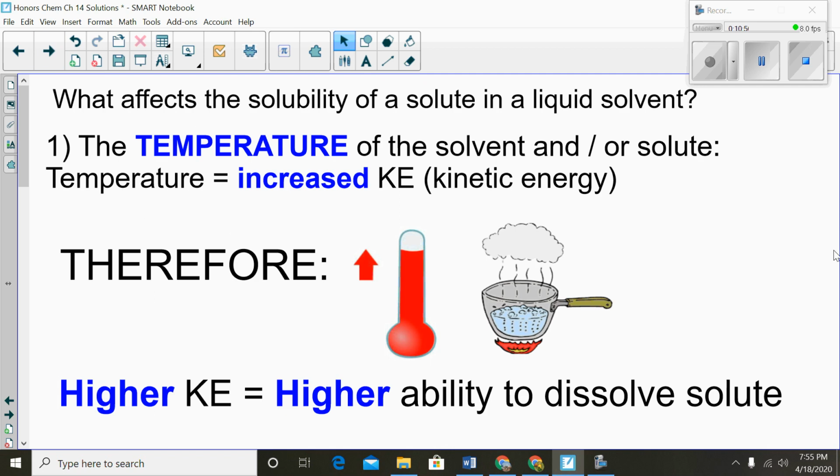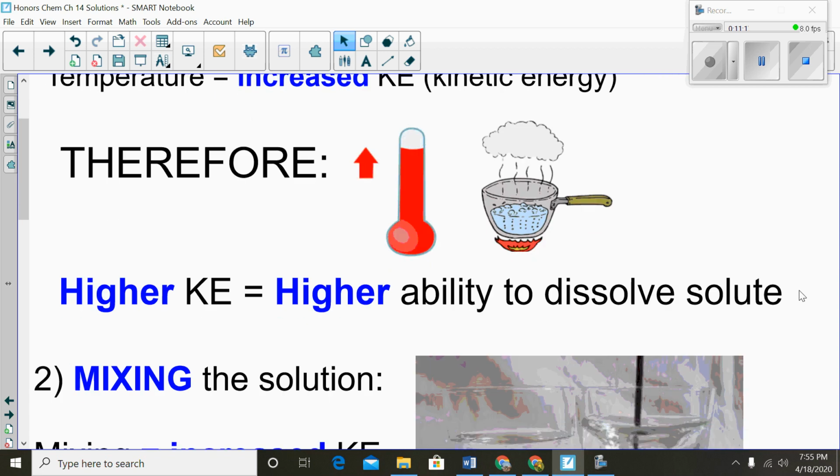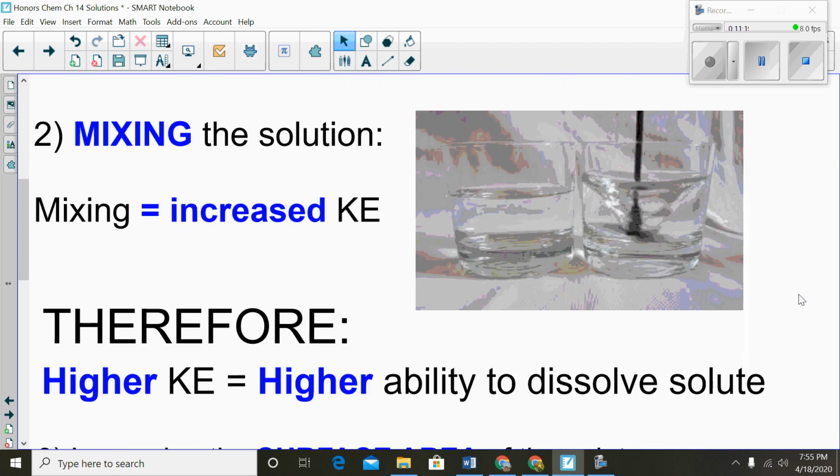All right, now what affects the solubility of a solute in a liquid solvent? First of all, the temperature of the solute and or solvent. Temperature, remember, is a measure of kinetic energy. It's not a measure of whether something is hot or cold. So if you increase the temperature, you are increasing the kinetic energy. So the higher the kinetic energy, the higher the ability to dissolve that solute. Mixing. If you mix a solution, you increase the kinetic energy. You are moving that solution, right? So a higher kinetic energy means a higher ability to dissolve that solute.